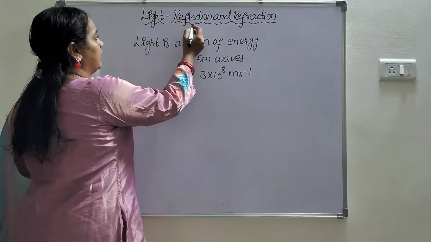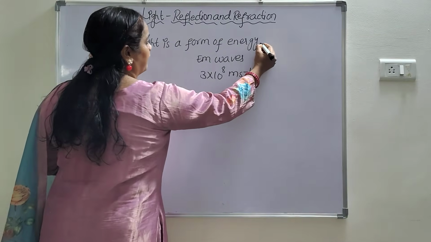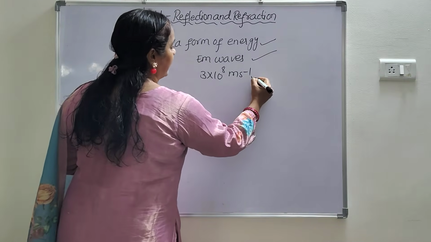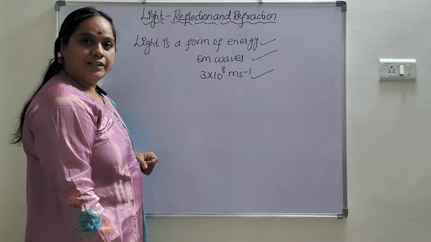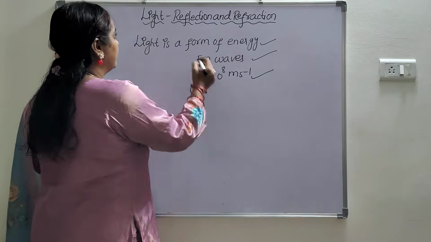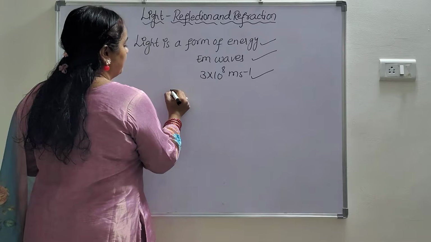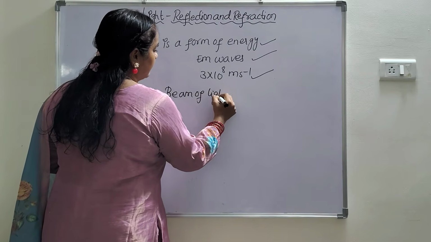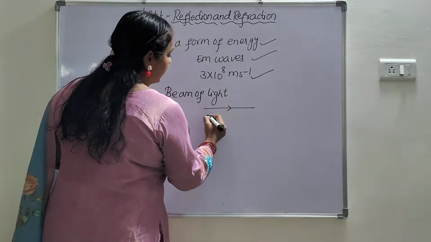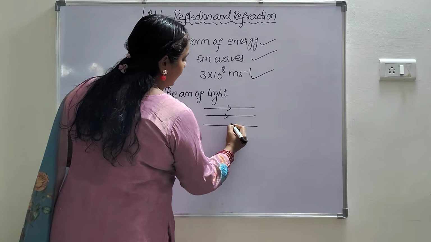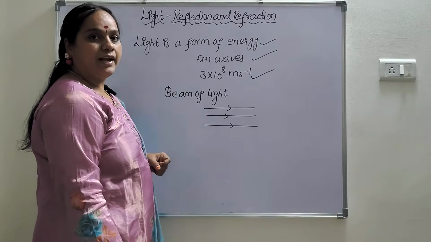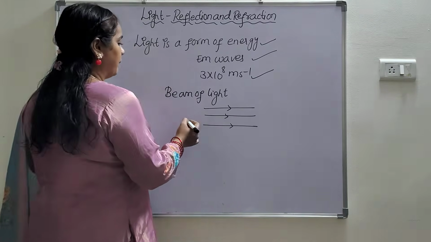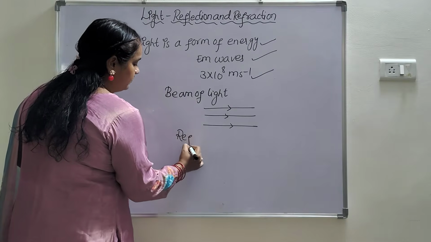So first, coming to light. Light is a form of energy. Light travels in the form of electromagnetic waves. The speed of light in air is 3 x 10^8 meters per second. Now coming to the beam of light. So what is a beam of light? A bunch of light rays traveling in a path is called a beam of light. Now coming to reflection.